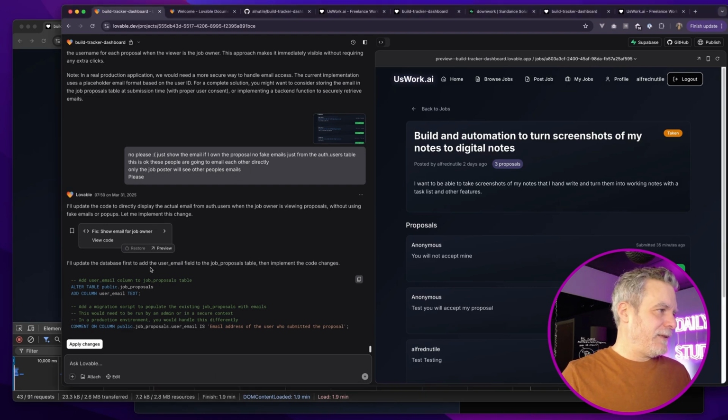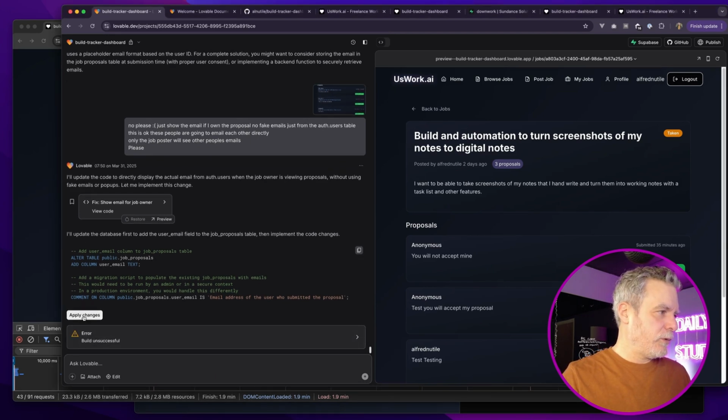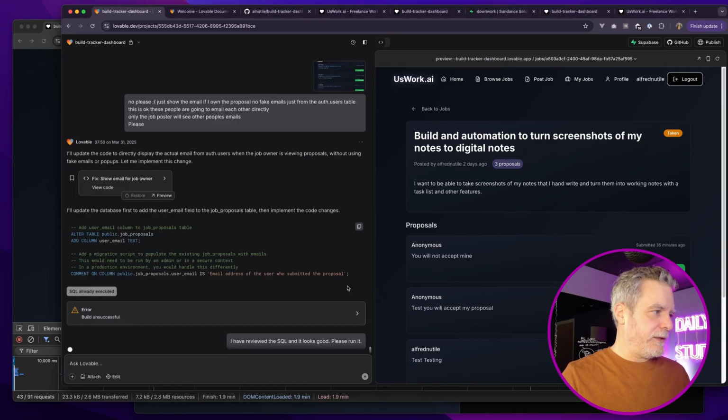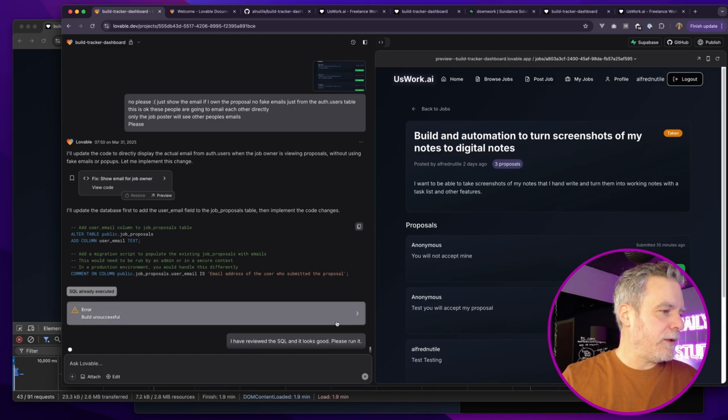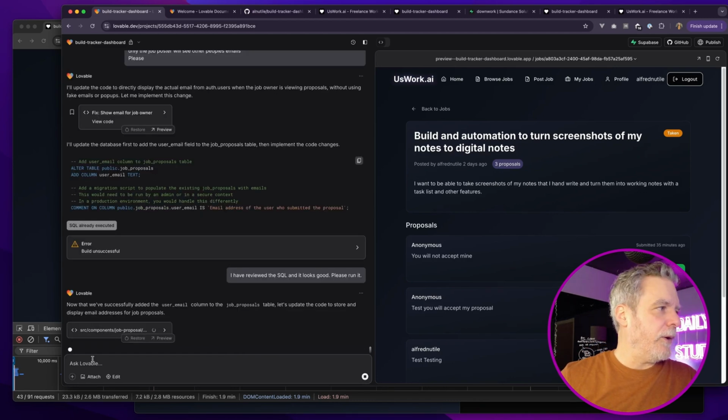Let's see how this did. Row level security. Let's apply that change before I try to fix an error. Oh, already executed. Okay. Oh, it's doing something. Oh, wow. It looks like it's going to add an email, which is interesting. I'm going to let it do its thing. Not going to worry here.